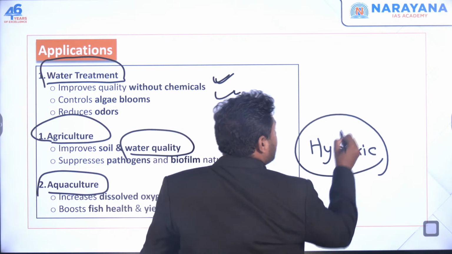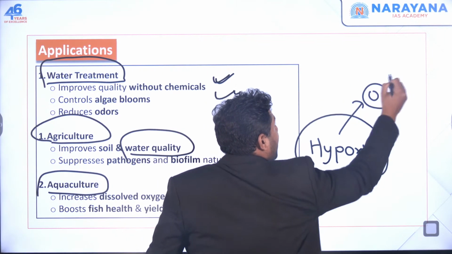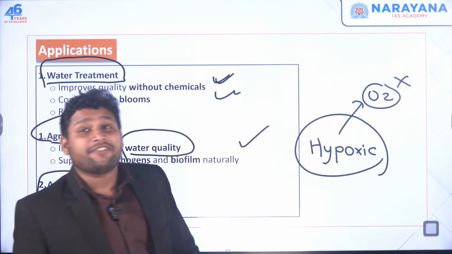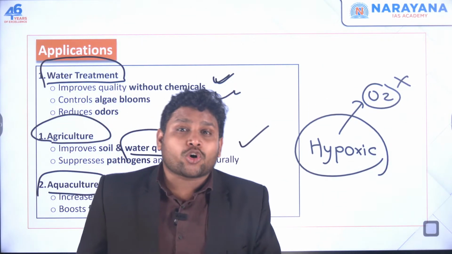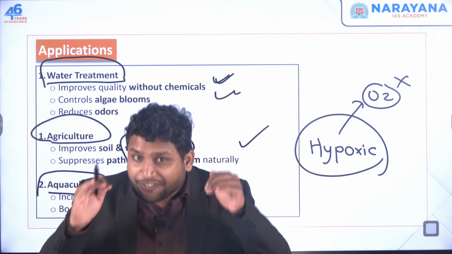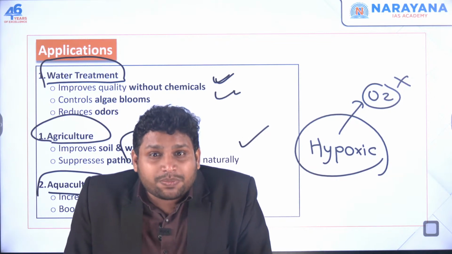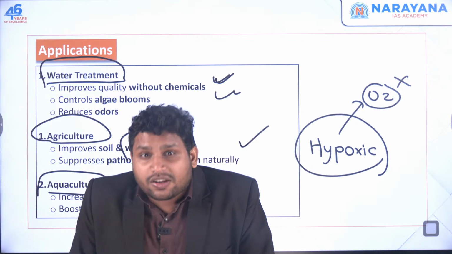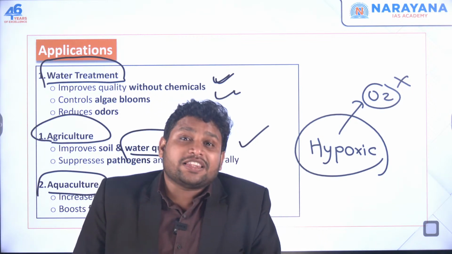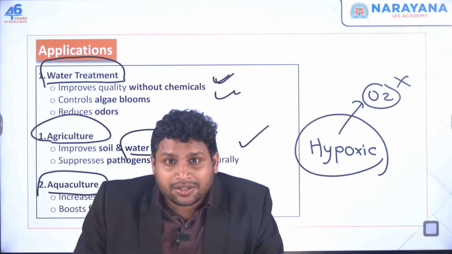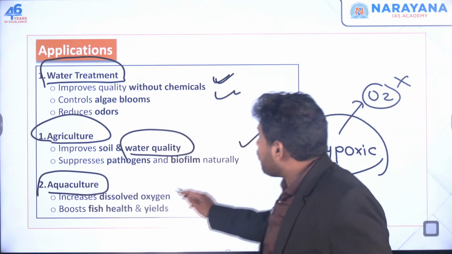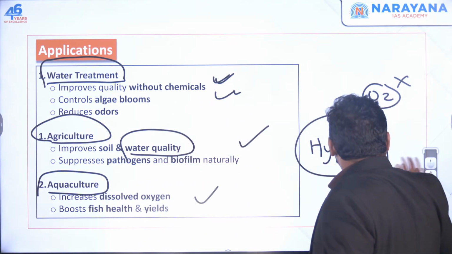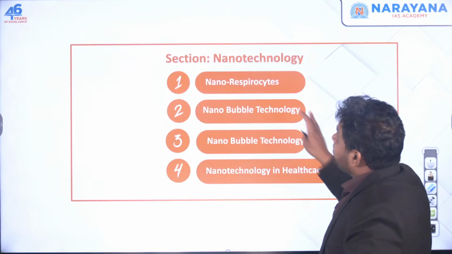Hypoxic means oxygen supply is not there or very limited, very little. When the dissolved oxygen in the water is very low, how can you expect the fish or any other species to survive there? They won't survive. For them to survive, they need dissolved oxygen. So that can be provided using this nano bubble technology.